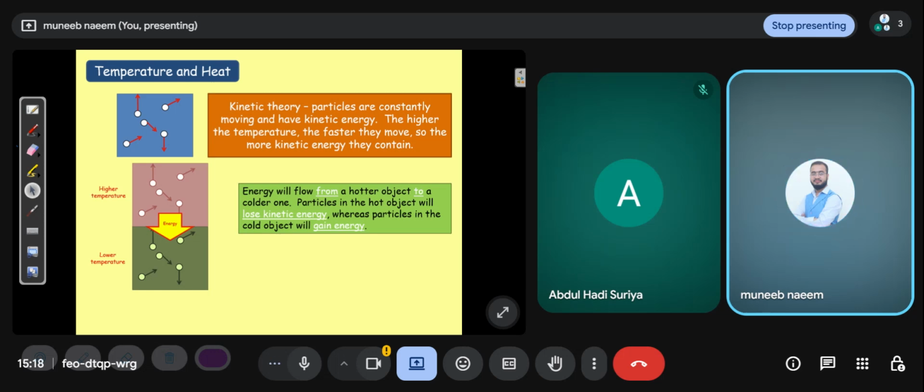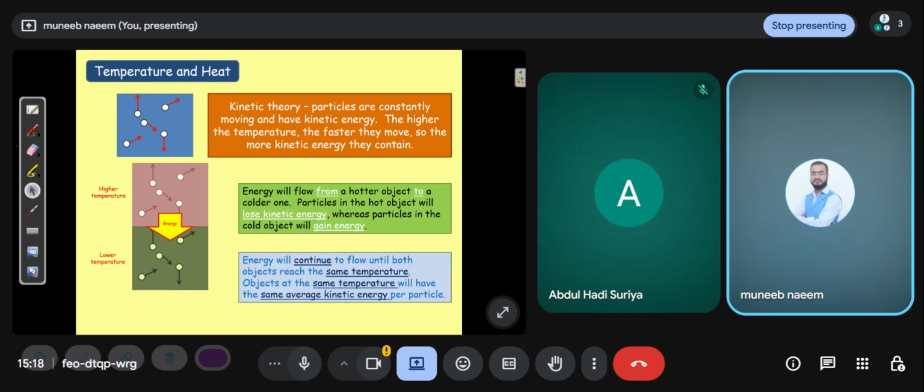So it means there is a thermal equilibrium: heat is transferred continuously until the temperature of the tea and the surrounding are the same. So heat flows from the higher temperature body to the lower temperature body. Energy will continue to flow until both objects reach the same temperature. Objects at the same temperature will have the same average kinetic energy per particle.